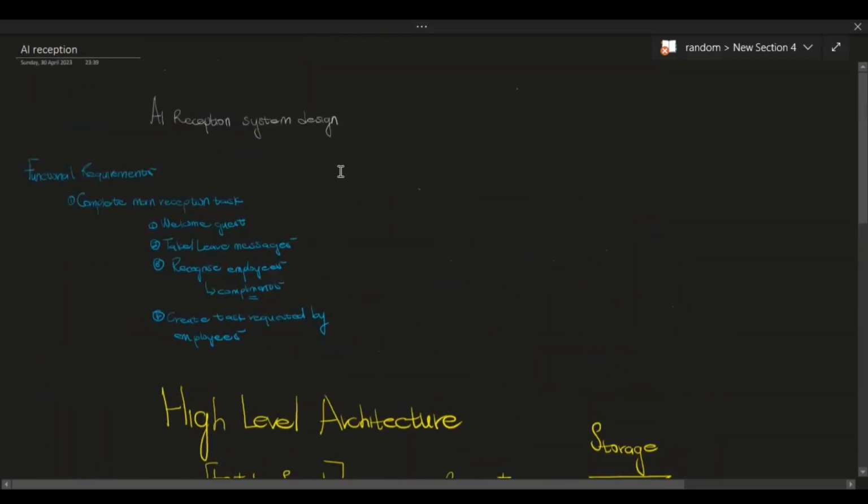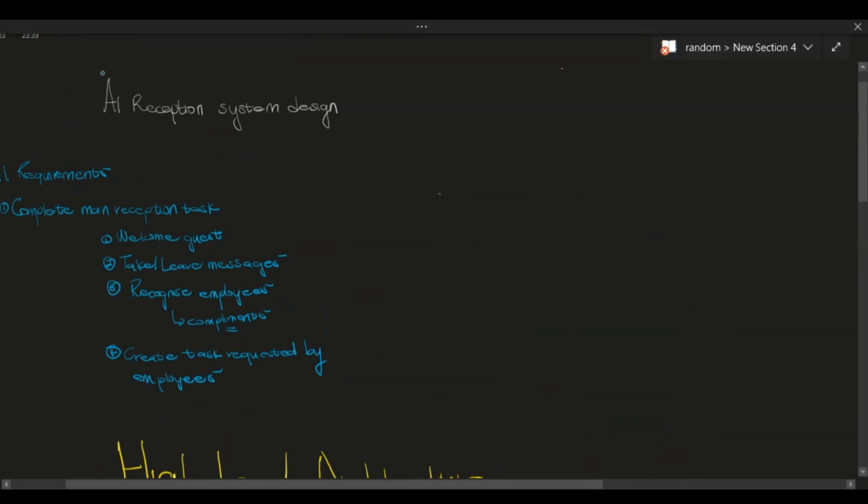So just to brief you on the objective, you can think of this as my minimal system design. We're building an AI receptionist which welcomes guests if they are not in our system. So it should have some sort of face recognition ability, able to recognize all the employees. If a person does not exist, that means they are new, and it should welcome them as guests. It should be able to take messages, allow people to leave messages, and schedule meetings if people require that.